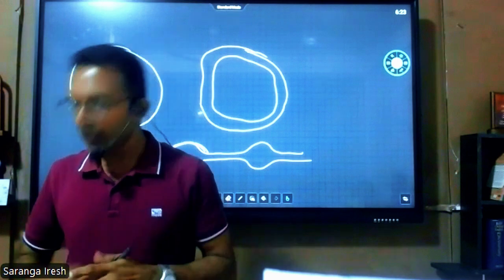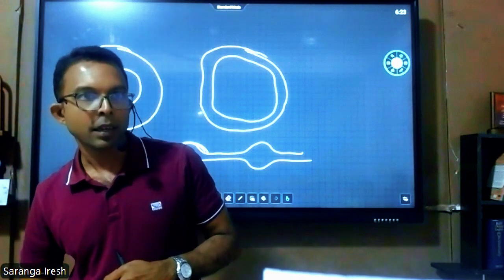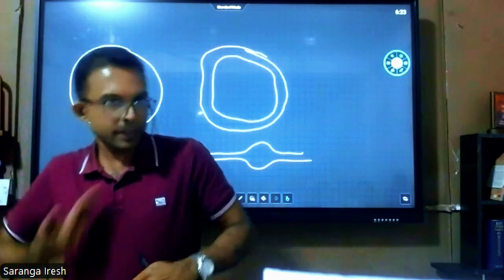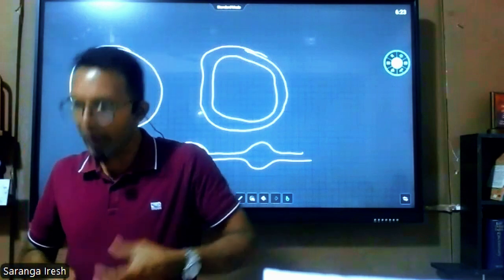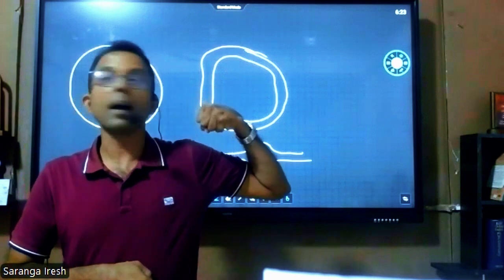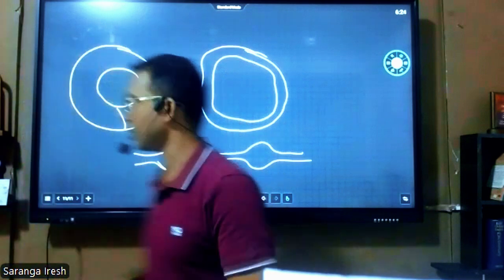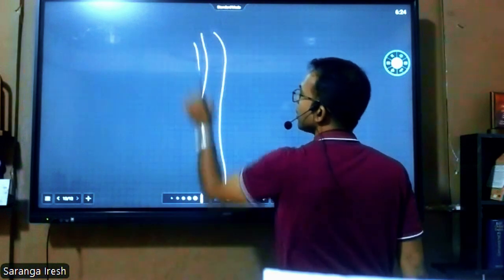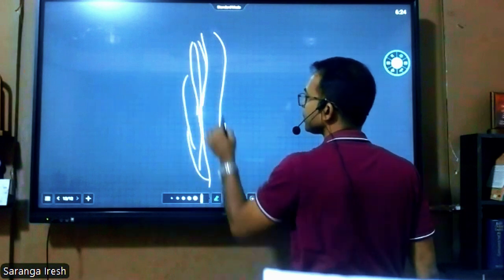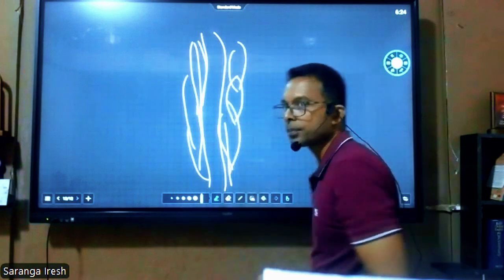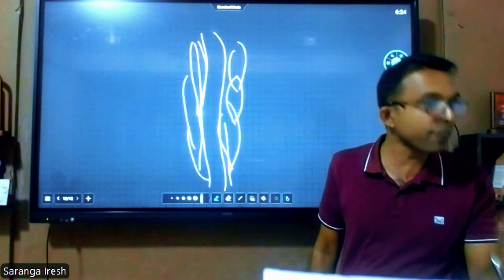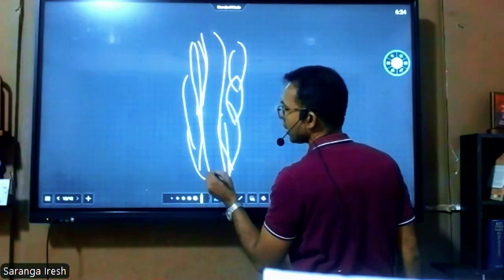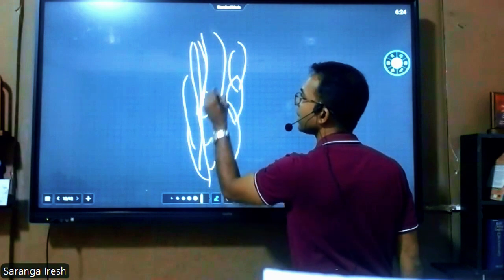Then think about the blood in my leg. It has to be transported against gravity to the heart. Gravity acts against the entire blood. And how is it supplied? Not by the heart squeezing, but because of muscle contraction. These veins are present within the muscles. And also inside the veins, there are valves. The valves are present inside the vein.